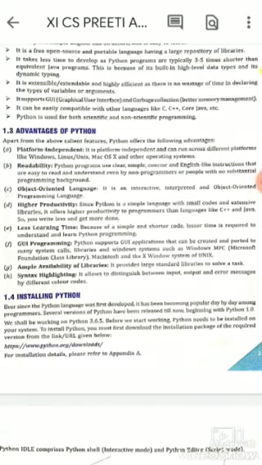Because of lots of libraries and inbuilt functions, we need not write each and everything, because lots of things are understood by the Python interpreter automatically. So less writing time is consumed. Because of simple and shorter code, less time is required to understand and learn Python programming. Then GUI programming. Python supports GUI applications that can be created and ported to many system calls, libraries and Windows systems such as Windows MFC, Microsoft Foundation Class library, and Macintosh and the X Window System of Unix.